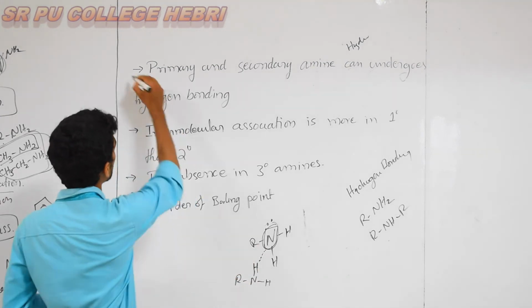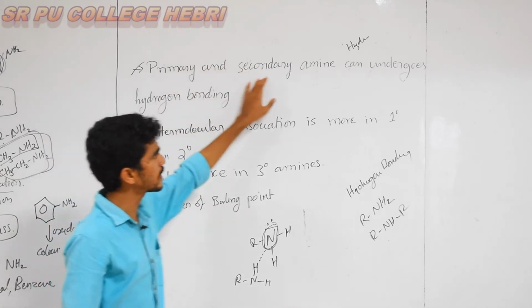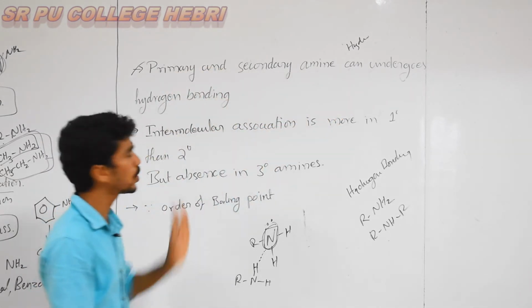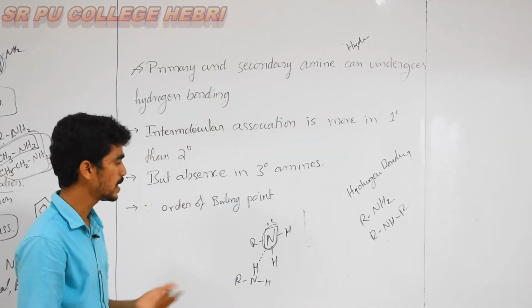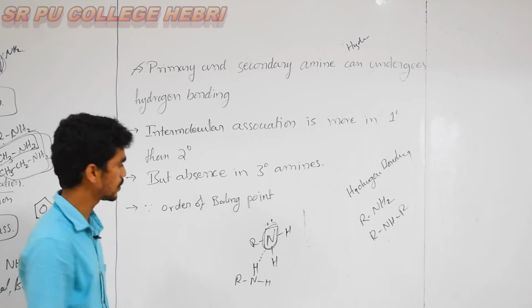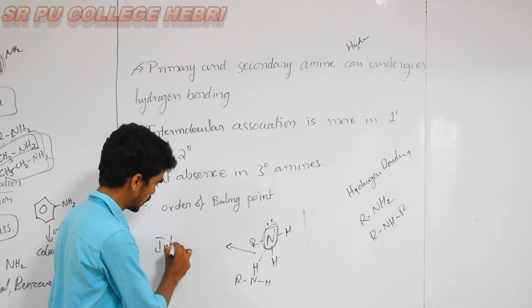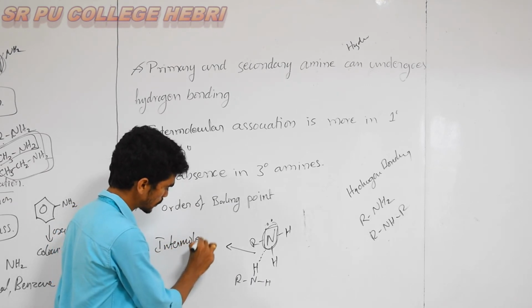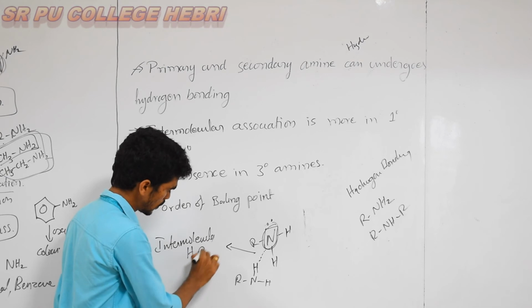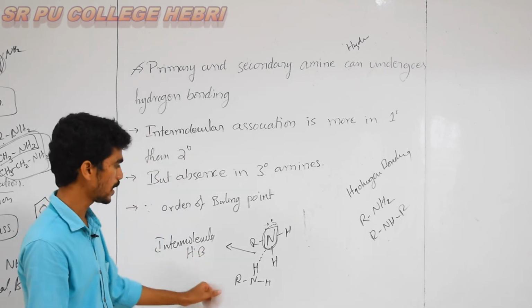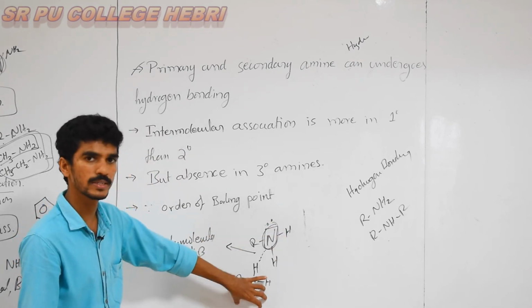The first point is also the same: primary and secondary amines can undergo hydrogen bonding, and we can say it is intermolecular hydrogen bonding, between two adjacent molecules.